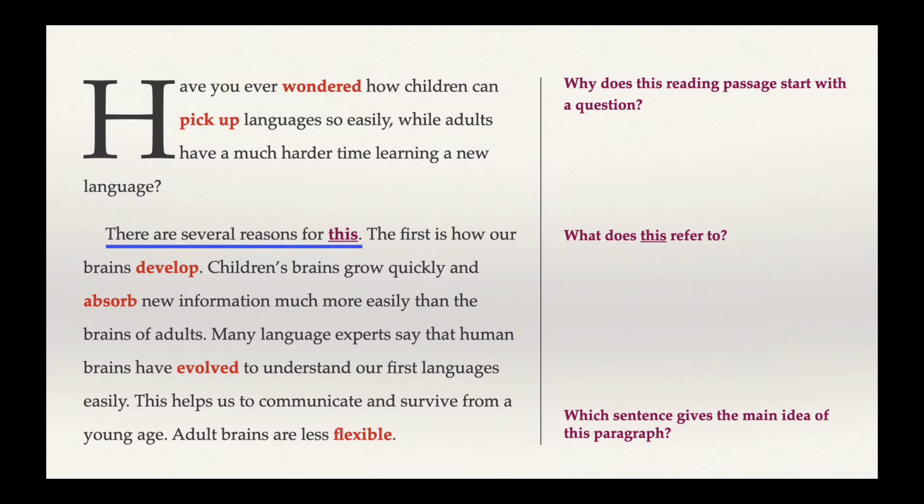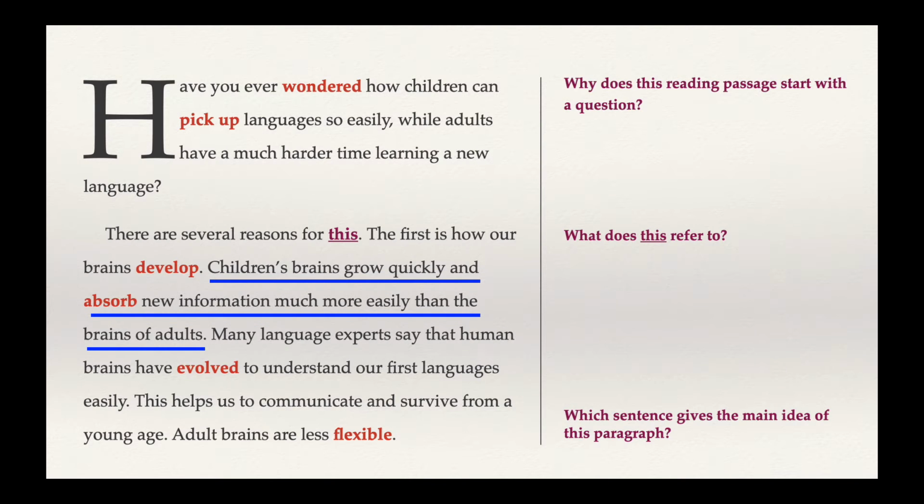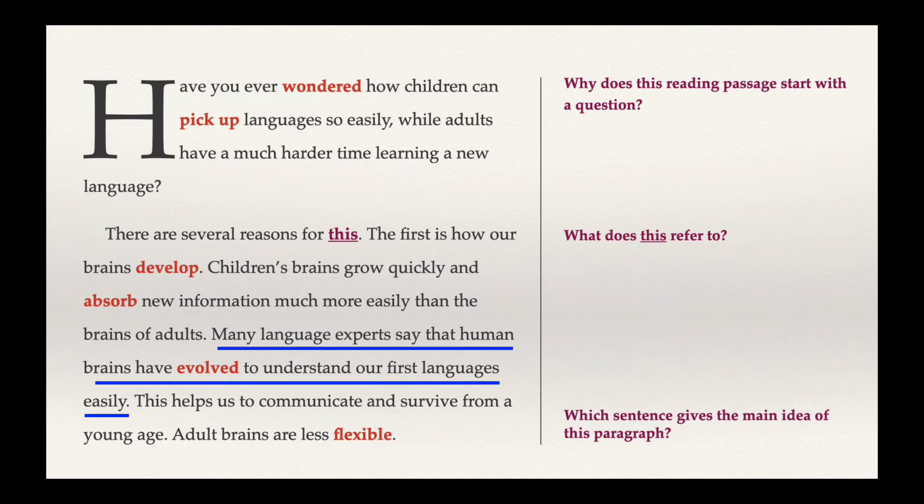The first sentence is not the main idea because there is only one reason talked about in this paragraph. The second sentence is a little too general, how our brains develop. The third sentence compares children's brains to adults' brains and says how they're different. The fourth sentence gives us an idea by language experts that supports the idea in the third sentence.